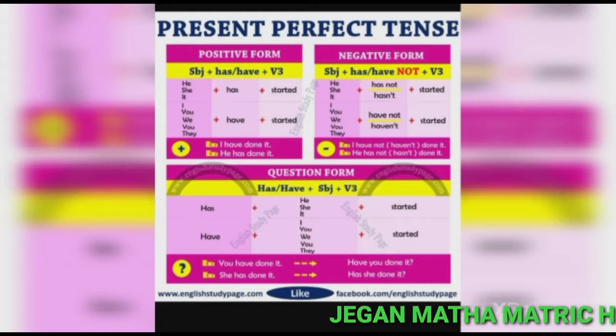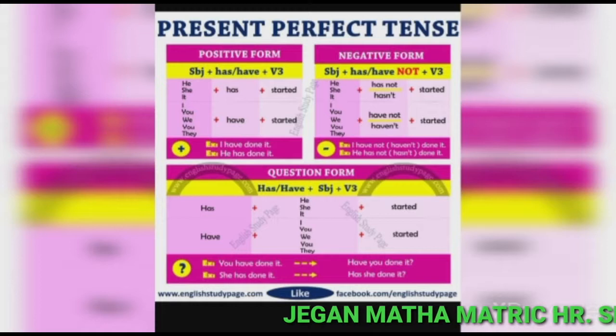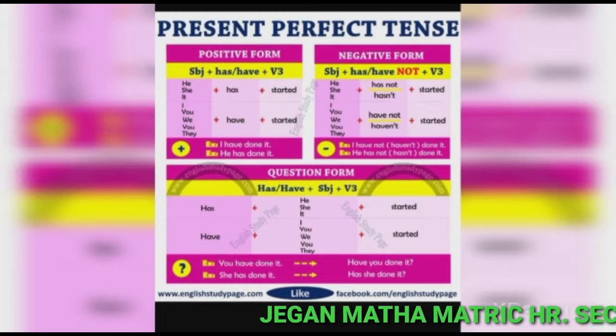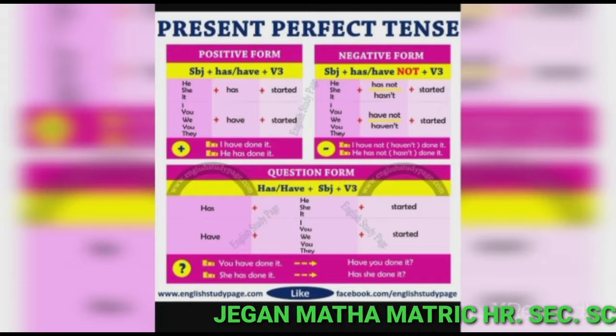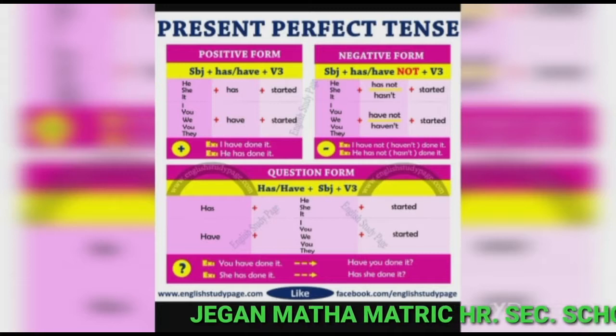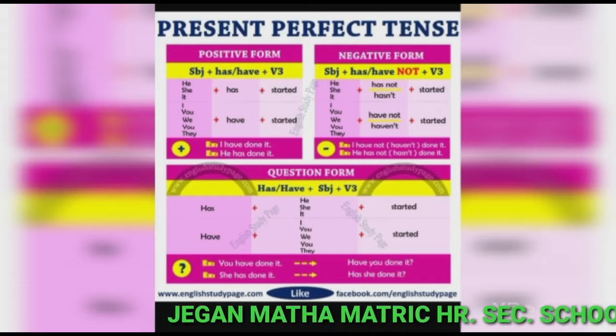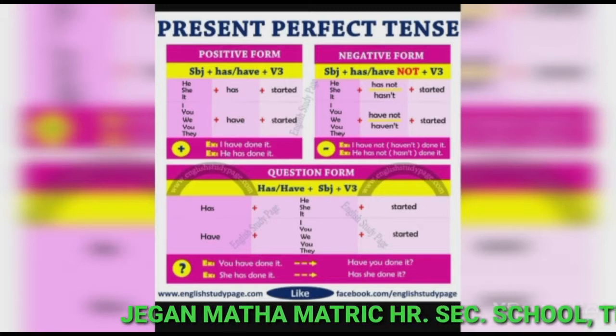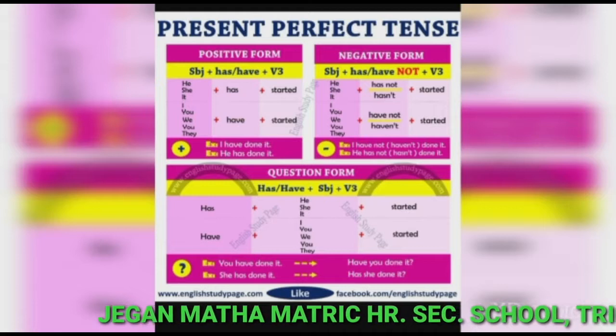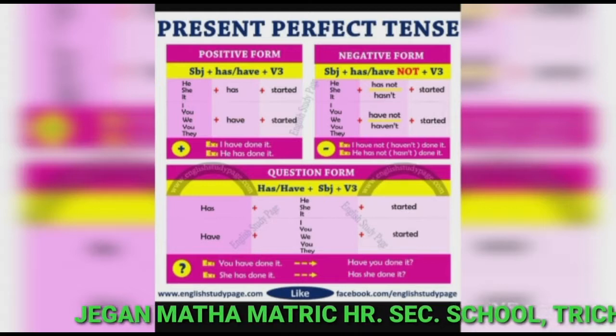For he, she, it: subject plus has plus verb third form. For I, you, we, they: have plus verb third form. This is for the positive form.